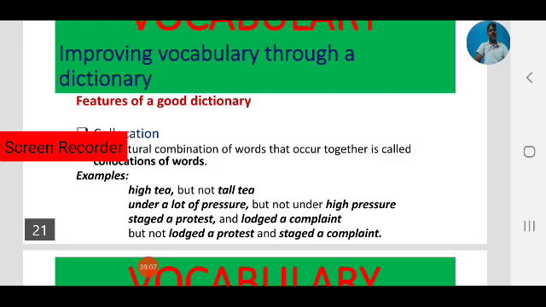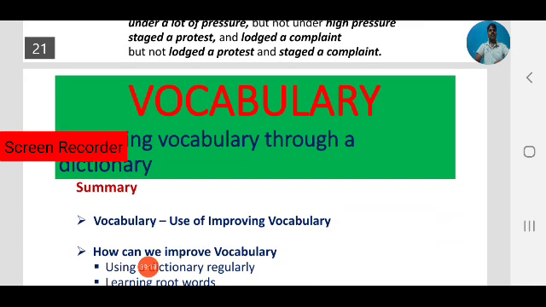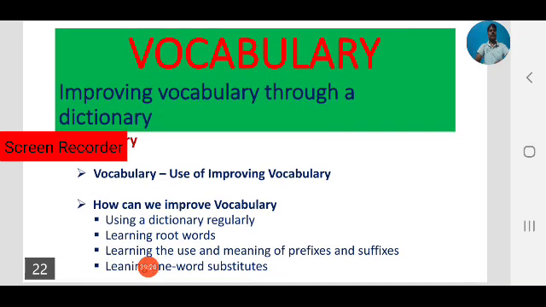We never used large day protest, staged day complaint. Okay. By using a good dictionary, we can improve our vocabulary. So we have seen how to improve our vocabulary through a dictionary.